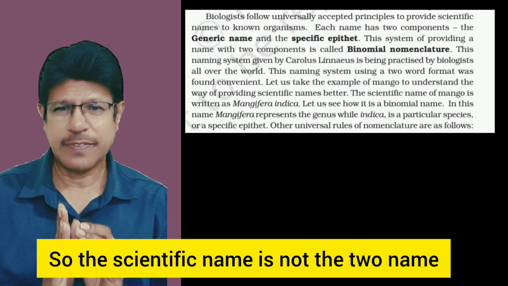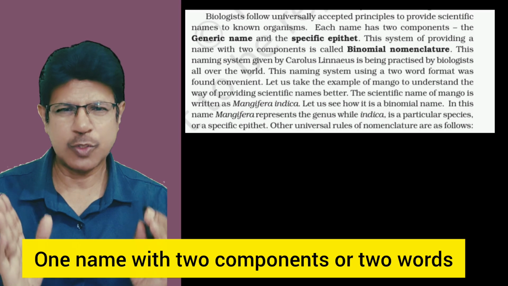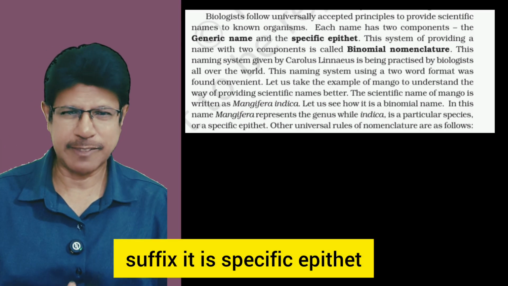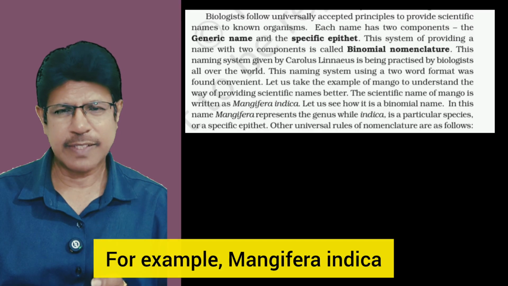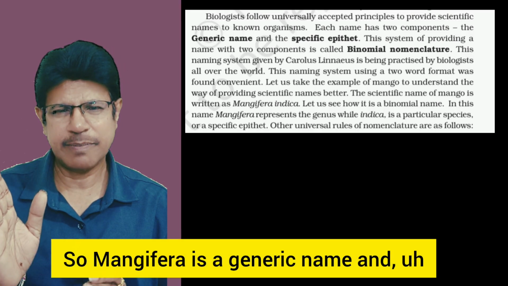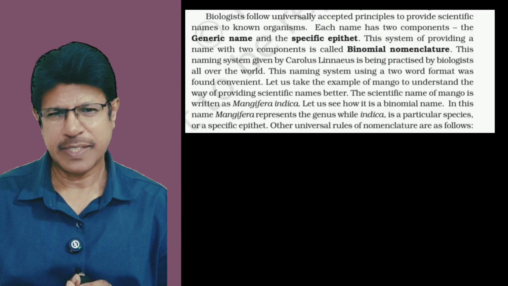So the scientific name is one name with two components or two words, the prefix the genus, the suffix the specific epithet. For example, Mangifera indica. Mangifera is the generic name and indica is the specific epithet.